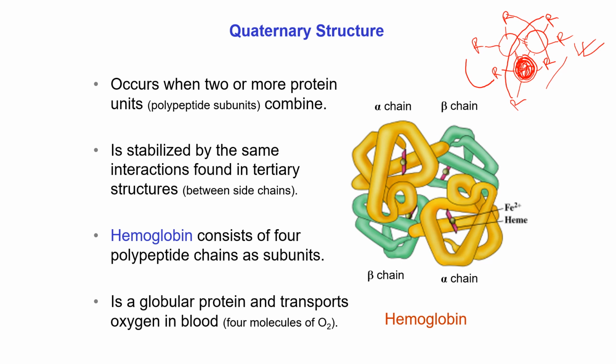And what are the types of this interaction? These types of interactions are the same as the interactions which are responsible for the formation of a tertiary structure. That is 5 types of interaction: hydrogen bond, disulfide bond, salt bridge, hydrophilic interaction and hydrophobic interaction.